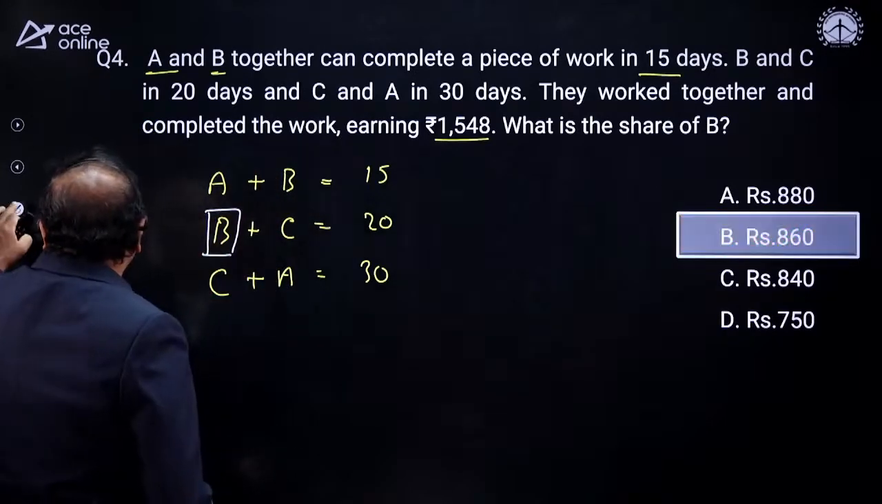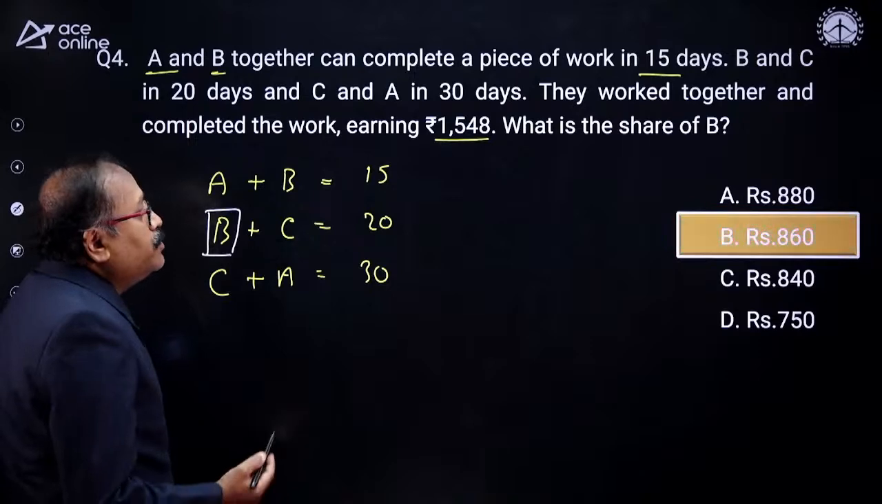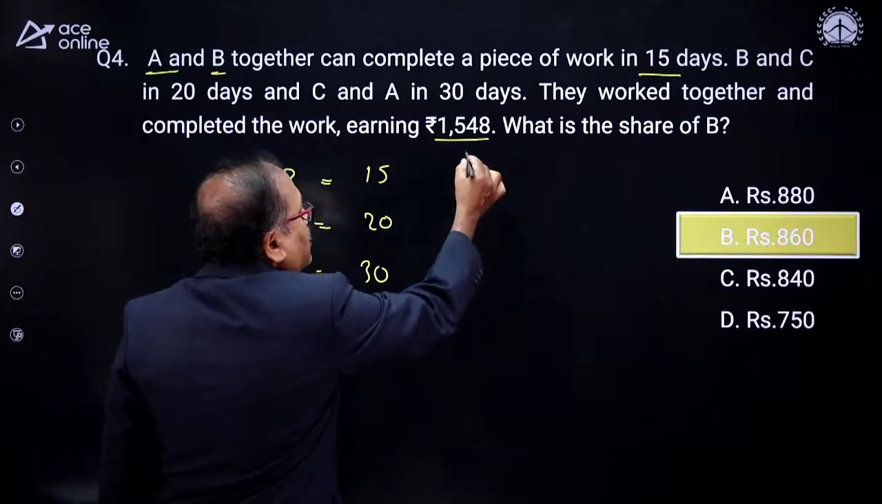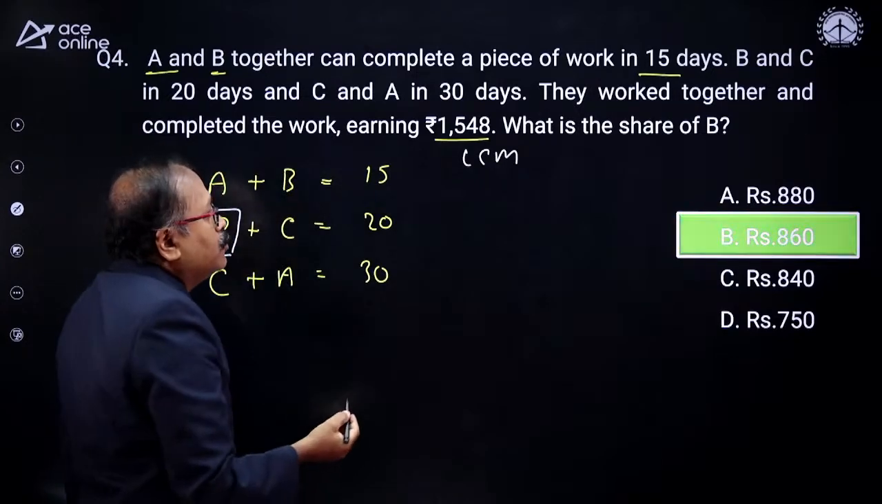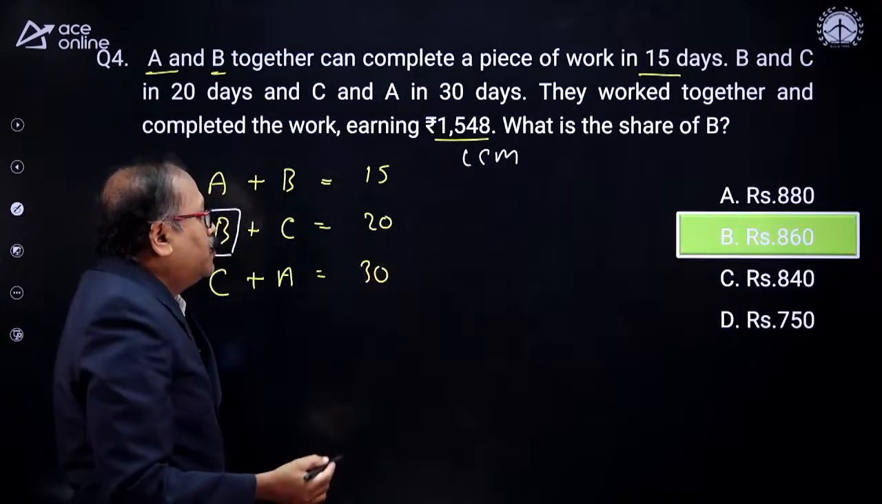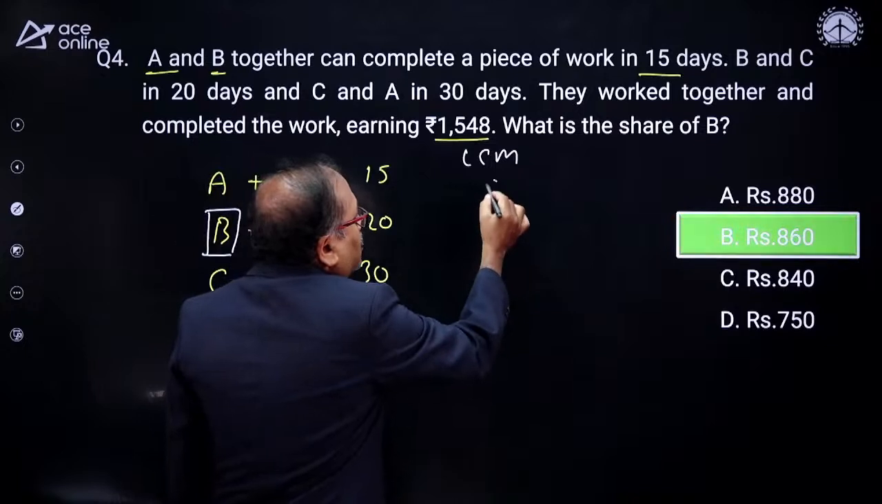Let us now solve this question. How do we do it? The first thing, we take the LCM. We know this kind of questions. What is the LCM of 15, 20 and 30? The LCM is 60.